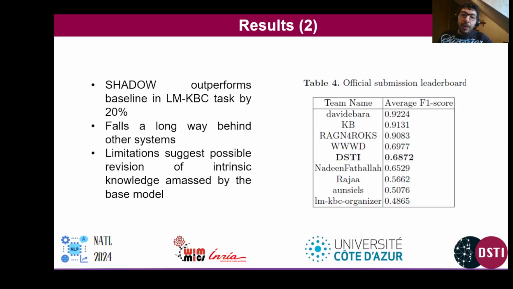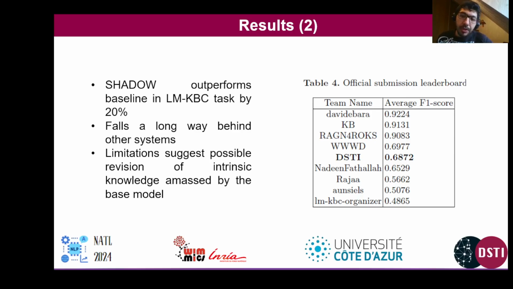In terms of ranking with respect to other models and methodologies, Shadow actually outperforms the organizer's baseline model by a healthy 20%. So this is a method that shows a lot of promise. However, with respect to other models and systems, Shadow falls a long way down the final scoreboard for the task at hand.